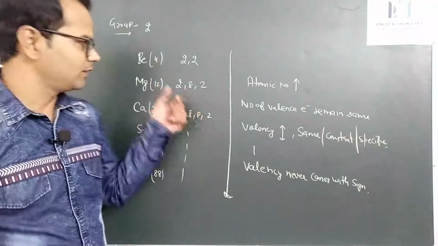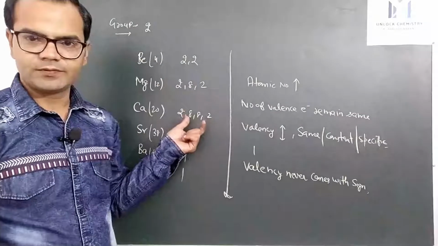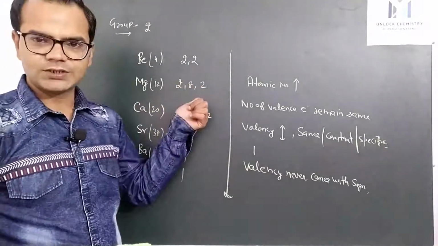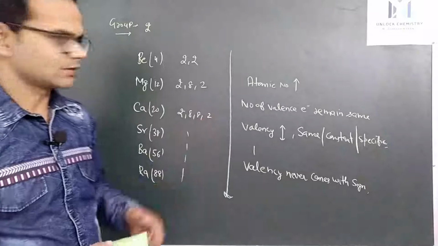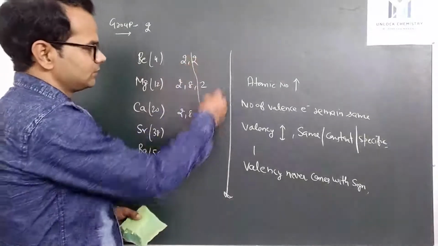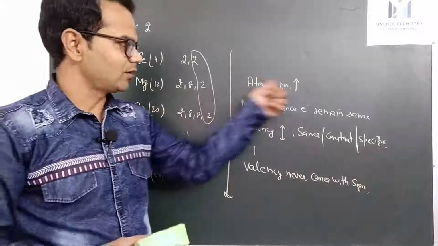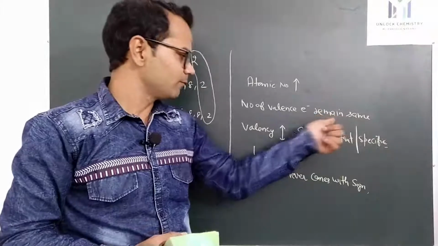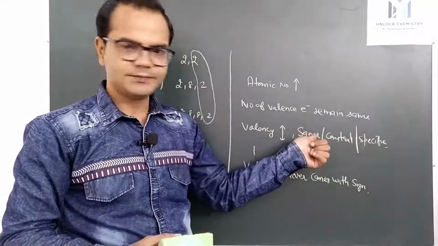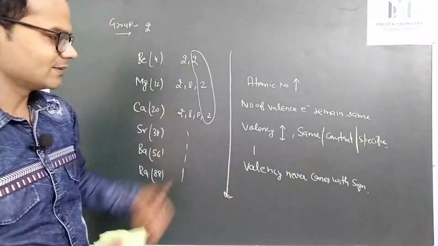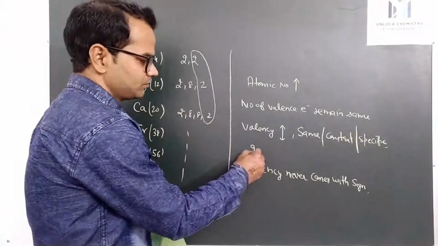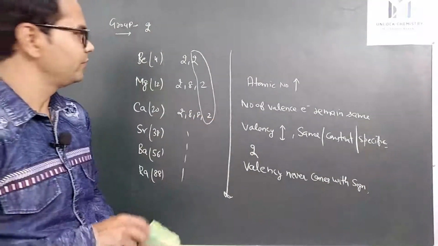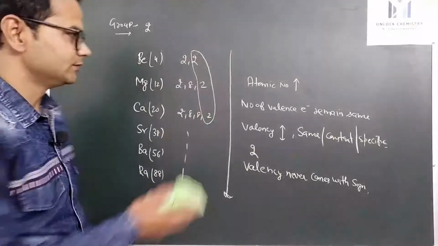So we can again see they may have a different number of shells: it contains 2 shells, it contains 3 shells, it contains 4 shells, but in the outermost shell there is the same number of electrons. 2 electrons are present in the outermost shell. Again, atomic number increases down the group, but the number of valence electrons remains the same. So valency remains constant and unchanged. So the valency of group 2 is 2. Now we will see how valency varies in a period.